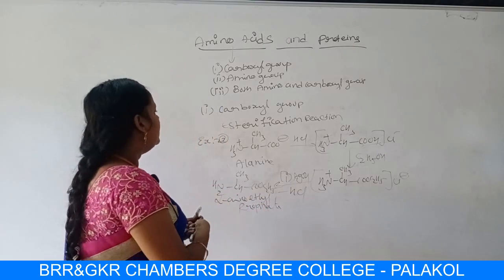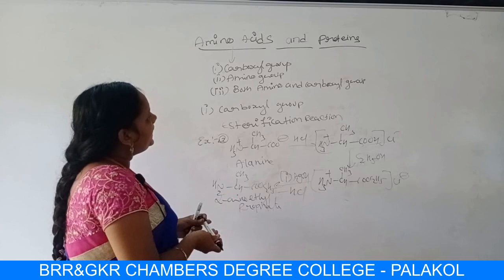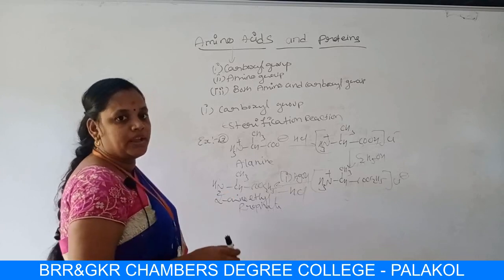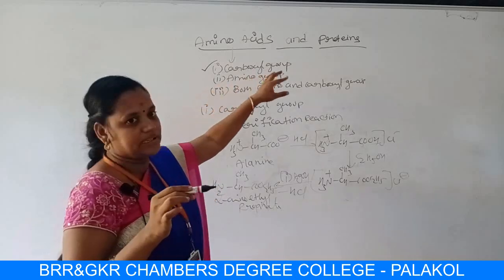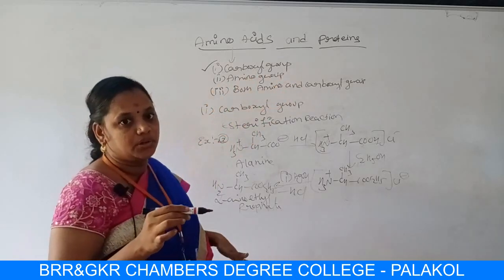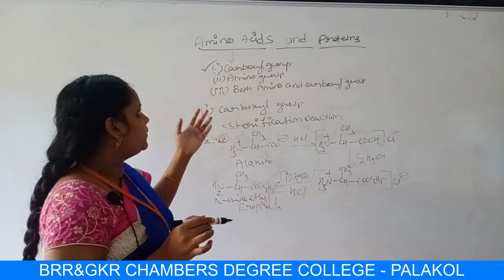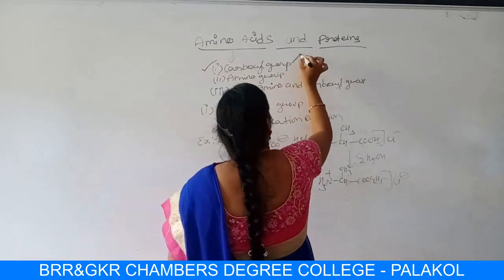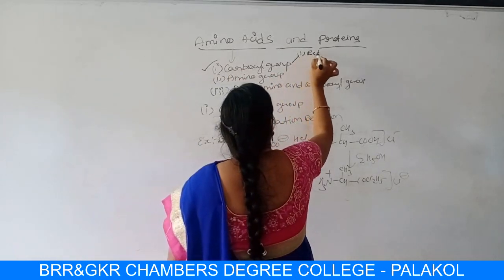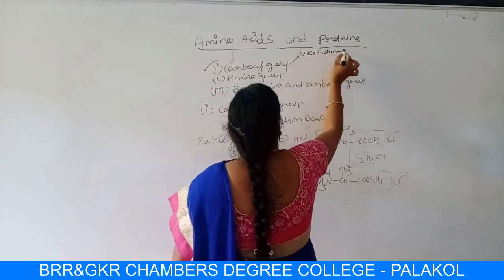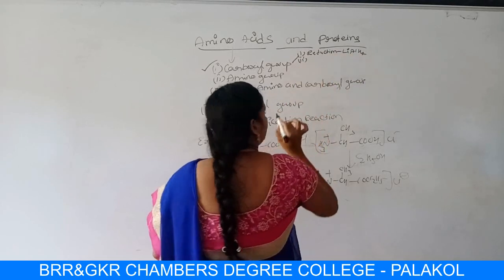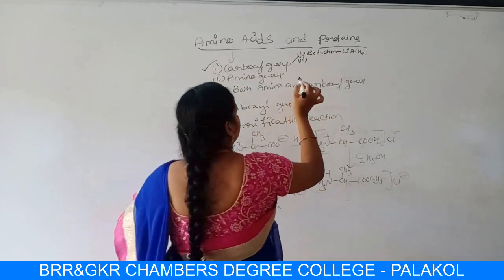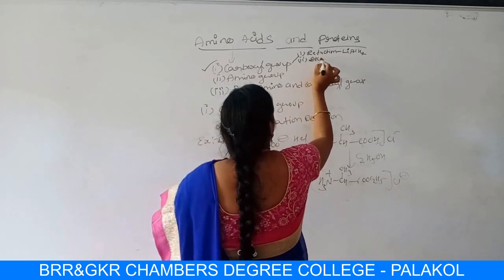Okay, students? In this way, we can do the esterification reactions, which involves the first method, carboxyl group. These reactions are due to the carboxylic group. What have I done, students? The first reaction is reduction. What I have used there is lithium aluminum hydride. And the second reaction is, what is that, students? Decarboxylation.